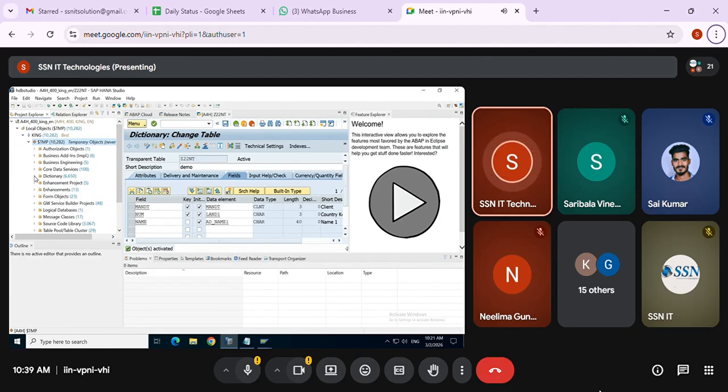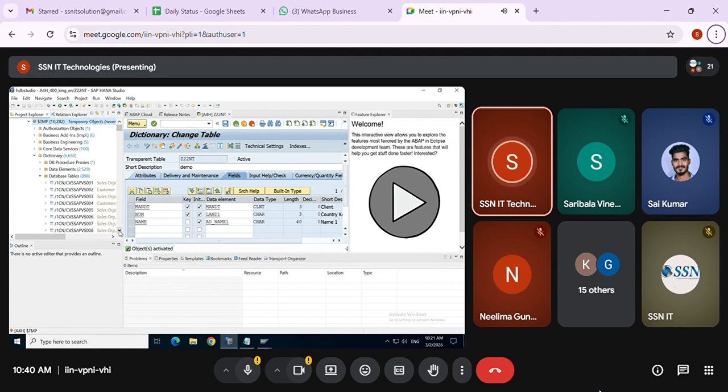Left panel, expand it. I think it is slow. Under this, I created the table, right? Yeah. So here you can see the database tables. A lot of tables are there.